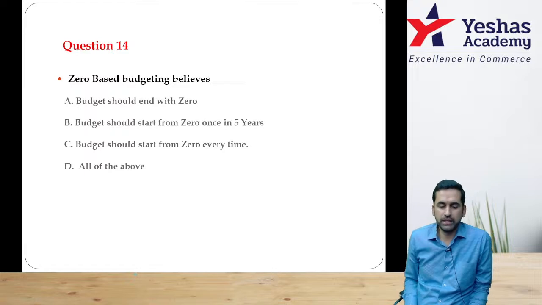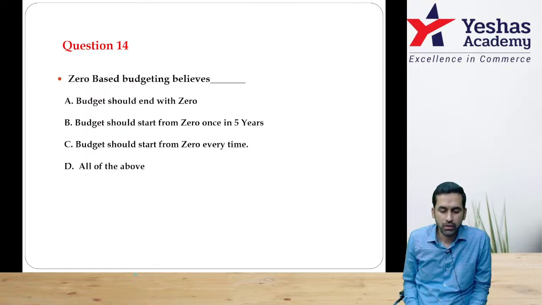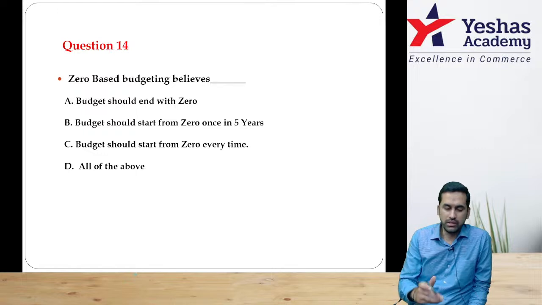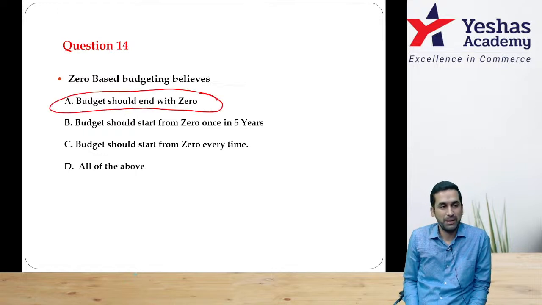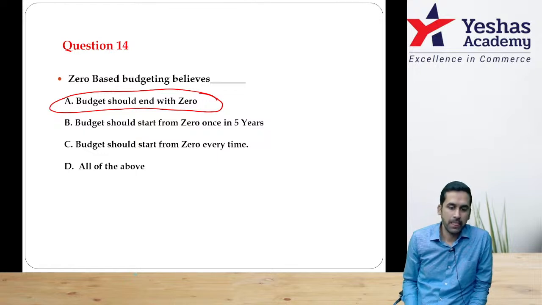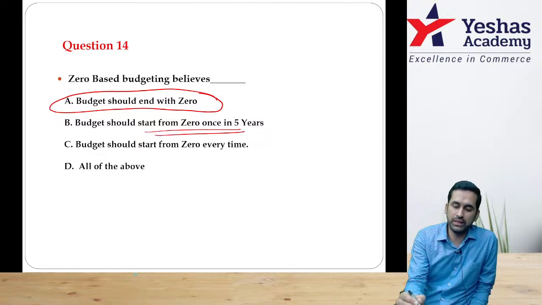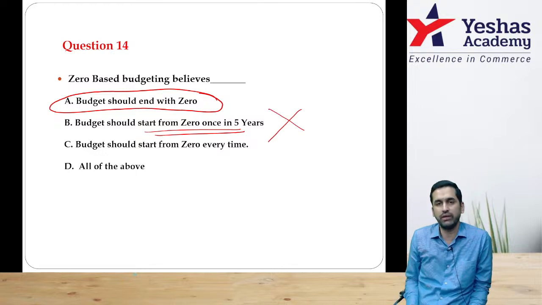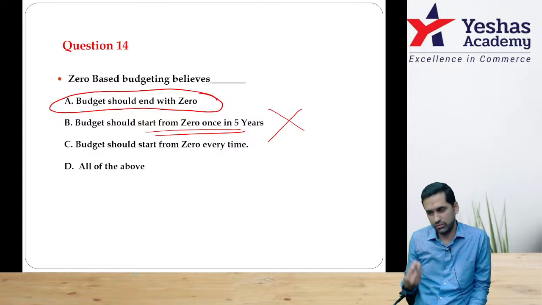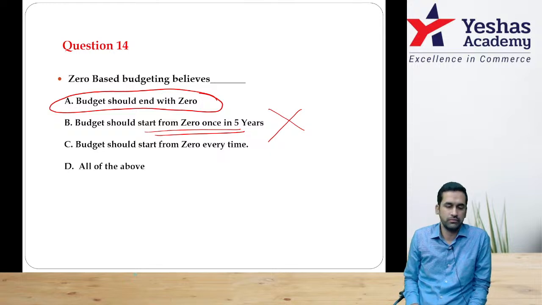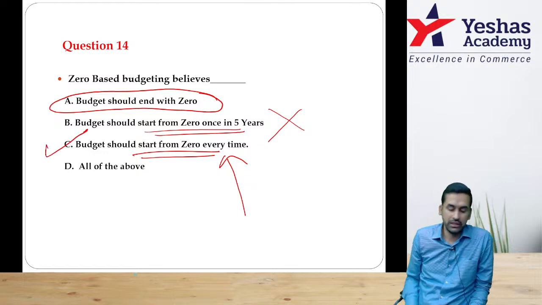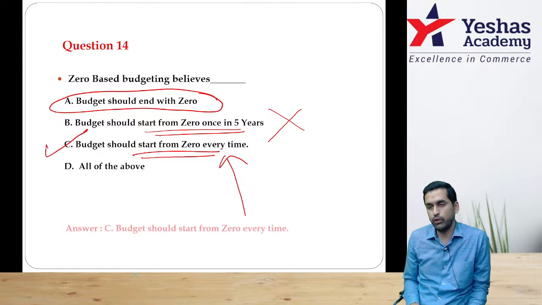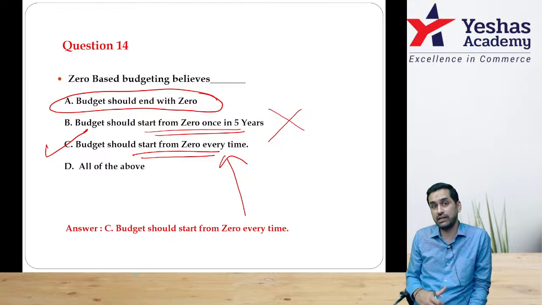Yeah. Let's move on. Question 14. Zero based budgeting believes budget should end with zero. There is no budget on earth like this. Budget should end with zero, that's not possible. Budget should start from zero once in 5 years. Sir, we are not making a 5-year plan here. There is no reference to this number 5. Correct. Budget should start from zero every time. This is the correct answer. Every year when you prepare budget, you don't take the last year as the basis.